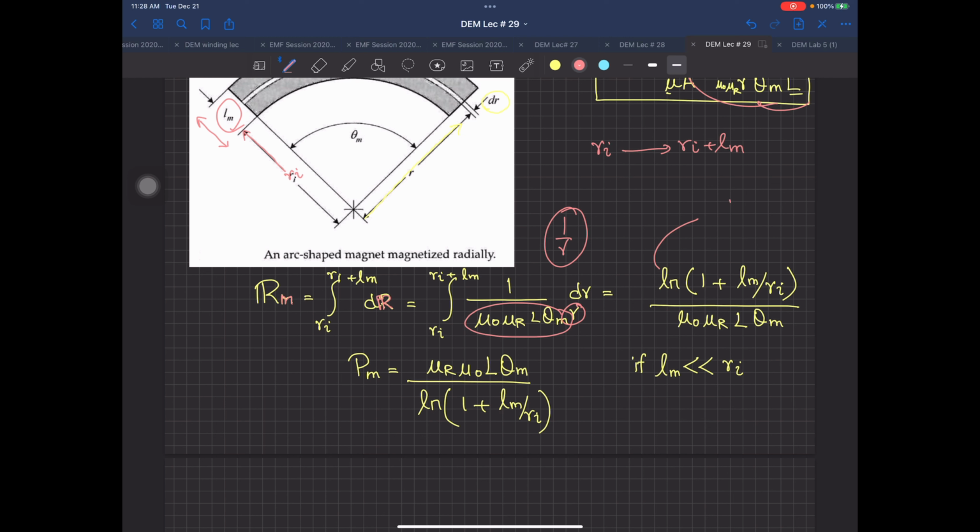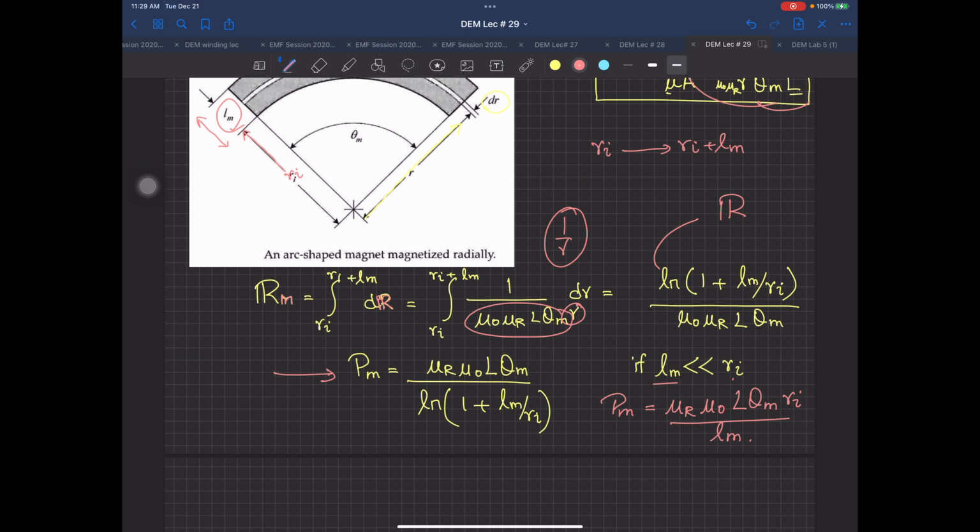Then this is the reluctance, and if you take the inverse of this, this is the permeance. Applying this condition, your permeance becomes equal to mu r mu naught L theta m Ri divided by Lm, because Lm is much smaller than Ri.